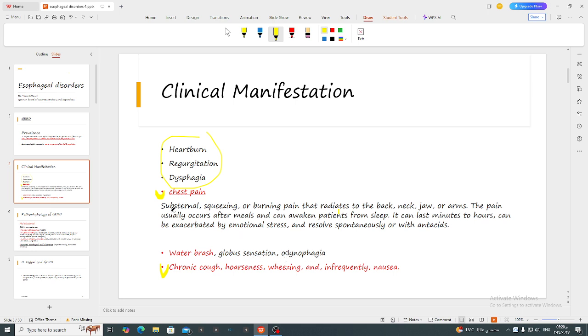It's worth mentioning that chest pain caused by gastroesophageal reflux can be very similar to cardiac chest pain. It can be substernal, can be squeezing in nature, and can radiate to the back, arm, neck, or jaw. The pain usually occurs after meals, can awaken the patient from sleep, and can last minutes to hours. It can also be exacerbated by emotional stress and resolve spontaneously or with antacids.